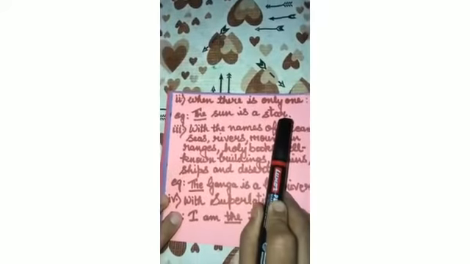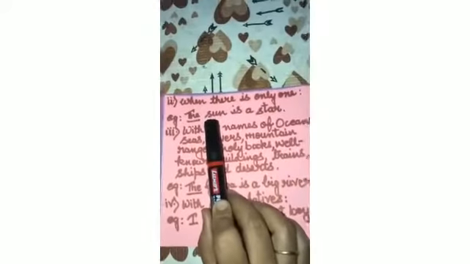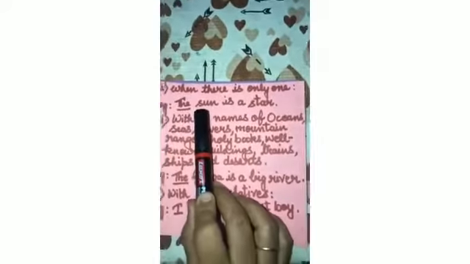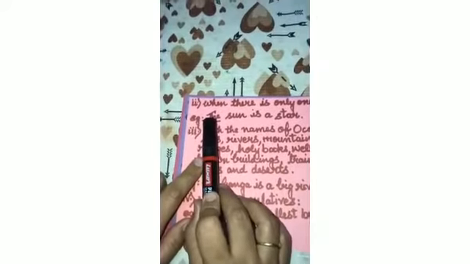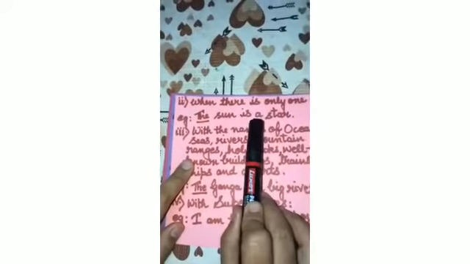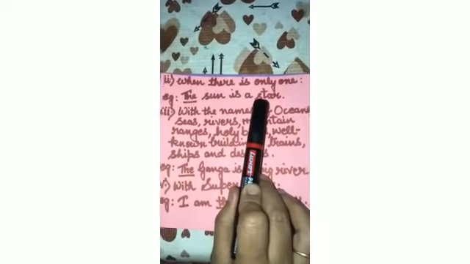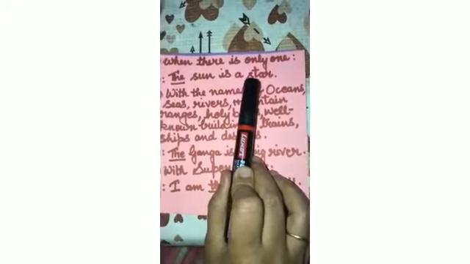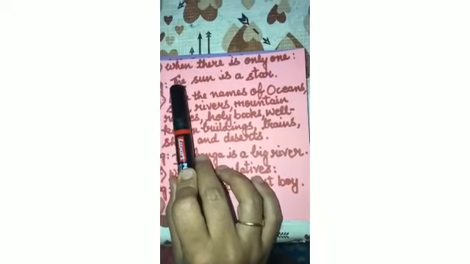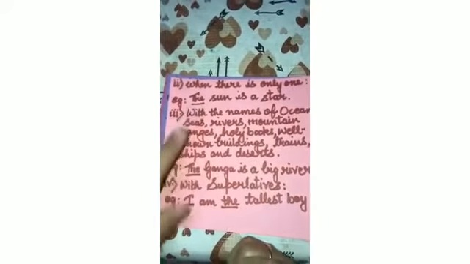Next rule is when there is something which is single or which is only one in the world. When that thing is only one. The sun is a star. So sun is a single thing. You all must know that in the whole universe we have only one sun. That's why we are putting the. The sun is a star. And with star we are putting a. Why? Because there are many stars in the universe. We are not talking about a specific star. But sun is a specific thing that is only one. That is why we are putting the.